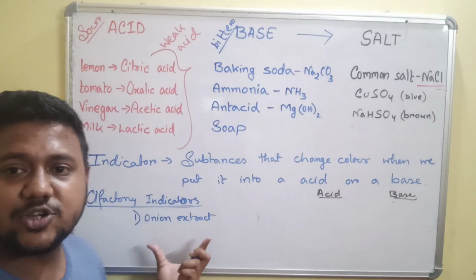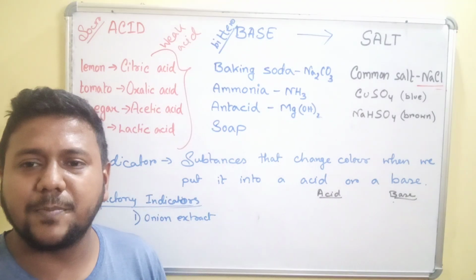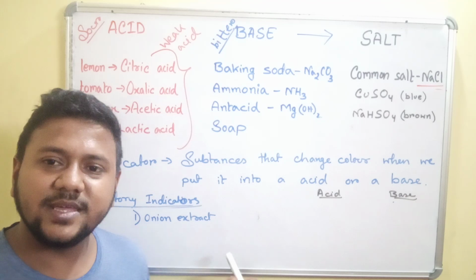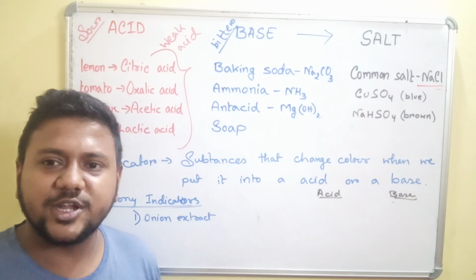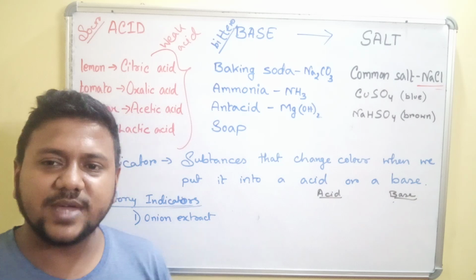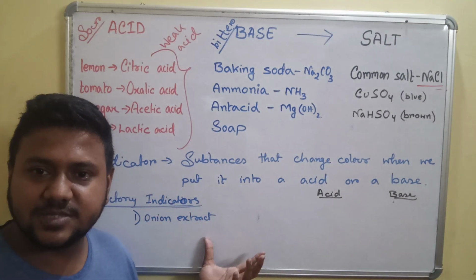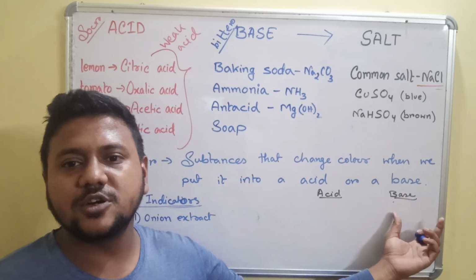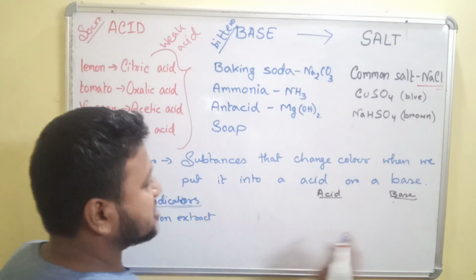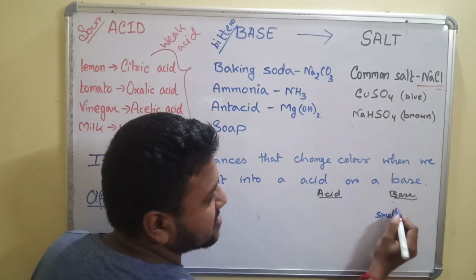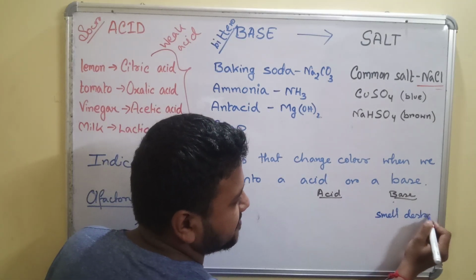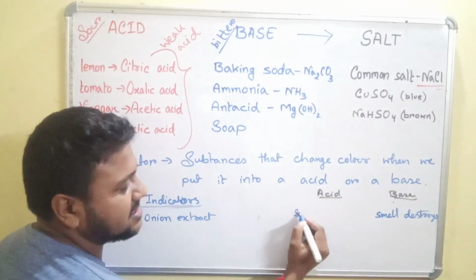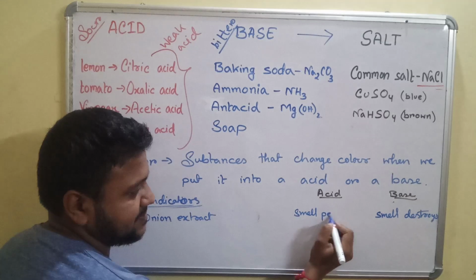The extract of onion has a particular characteristic smell. So when that onion extract is put into a cloth, that cloth also gains its characteristic smell. But when it is washed with a base, we don't observe the smell. So the smell is destroyed. But when it comes in contact with an acid, the smell persists.